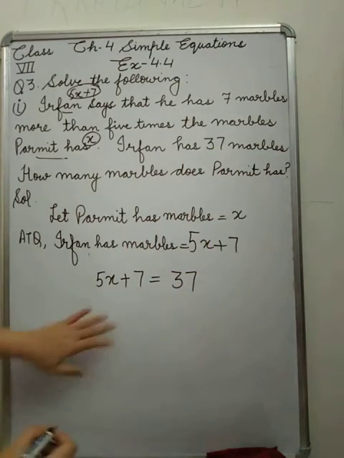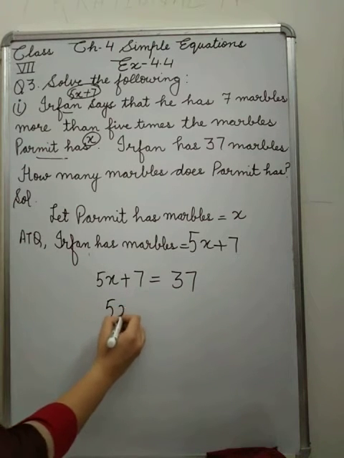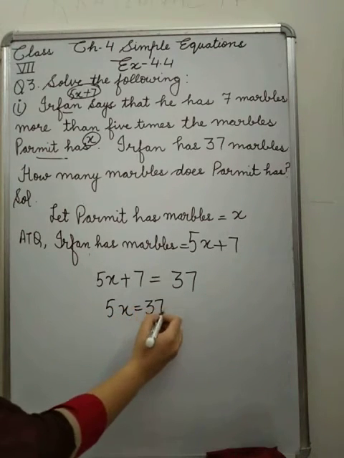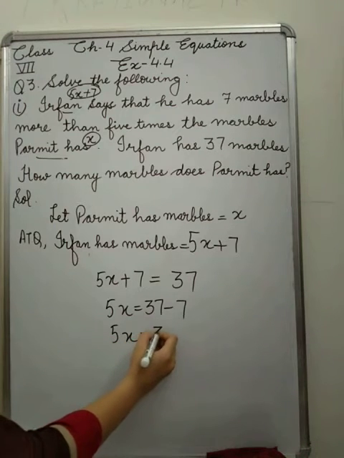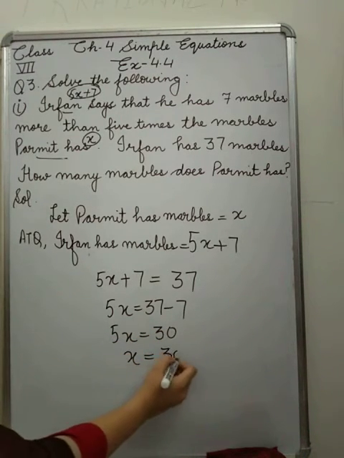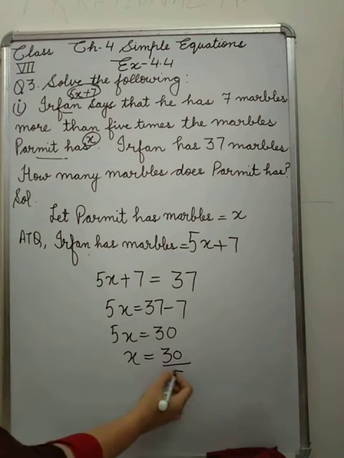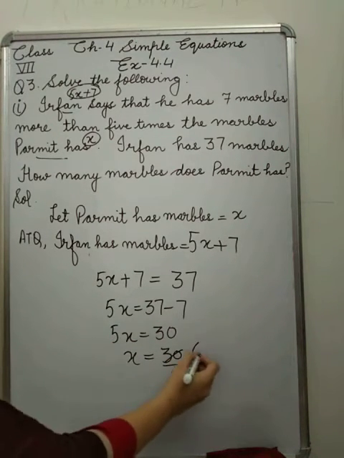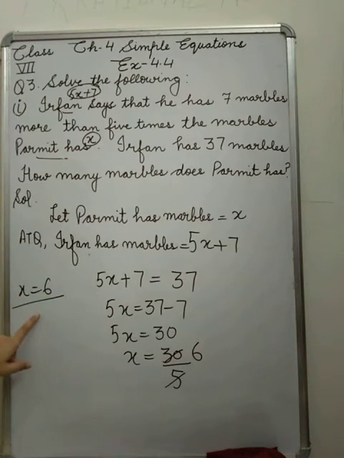Now you can find the value of x. This plus 7 moves to the other side, 5x equals 37 minus 7. See, 5x equals 30. What is the value of x? Here 5 is in multiplication, so it moves to the other side, and it will be 6. That means x equals 6. That means Parmit has 6 marbles. Write in the last, Parmit has 6 marbles.